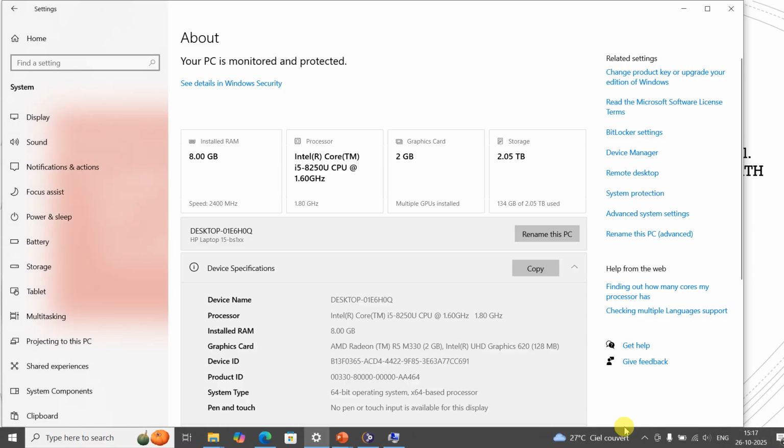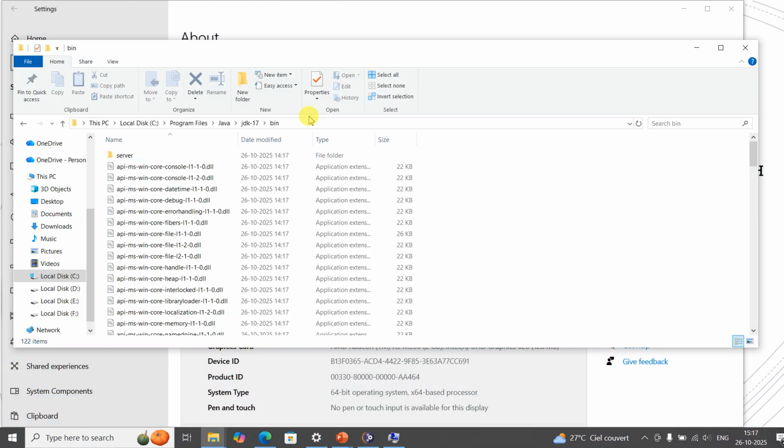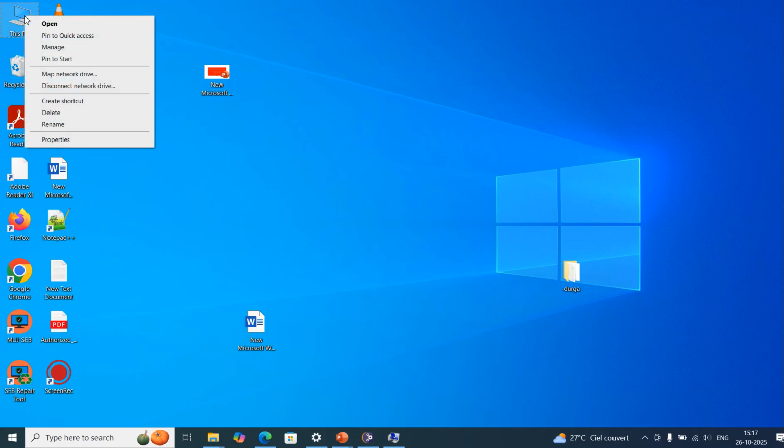I have installed my JDK in this C drive. C:\Program Files\Java\JDK 17\bin. I have installed JDK 17. Take this path. Okay. Just click on this PC, right click, properties,